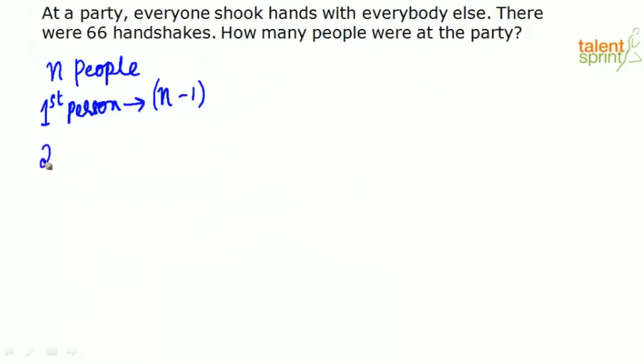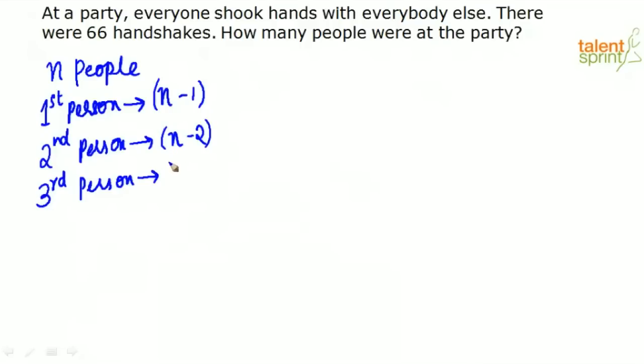Now, the second person, how many people will he shake hands with? See, he will exclude himself and he has already shaken hand with the first person. Right? So, remaining there, how many people are there? N minus 2 people. So, he will shake hands with n minus 2 people. Now, next the third person, right? Now, the third person, how many people are there now? See, the third person has already shaken hand with the first person and the second person.